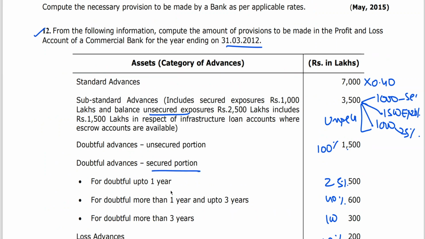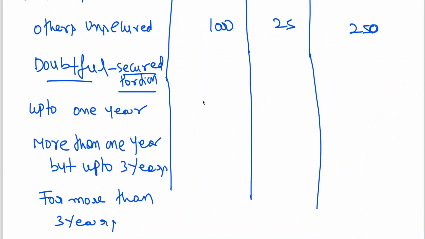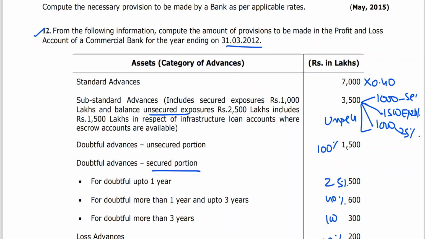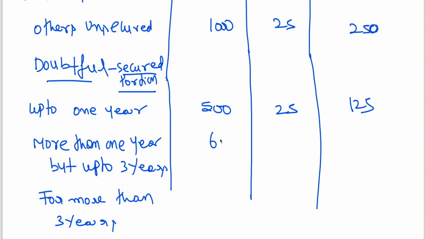The secured portion, up to 1 year, 500, 25%, 125, no? Next 600, 40% we have seen already.